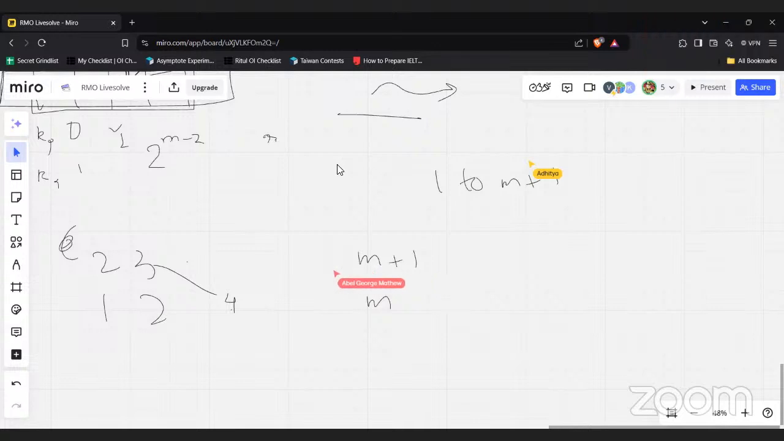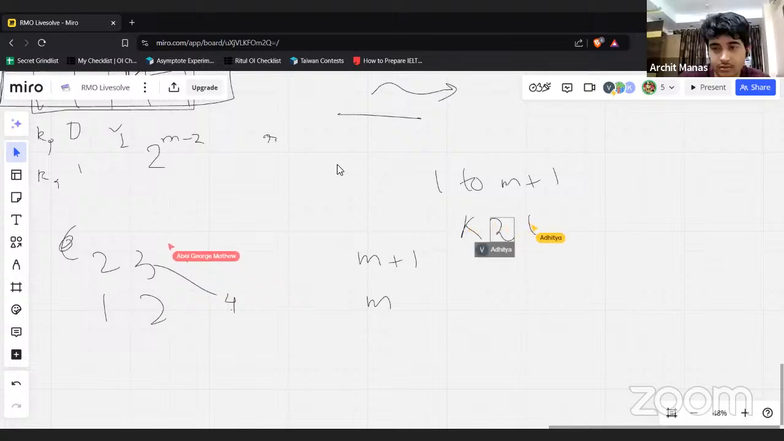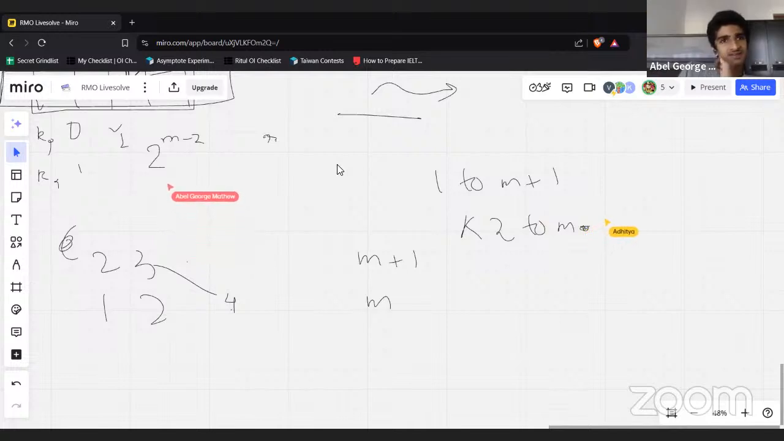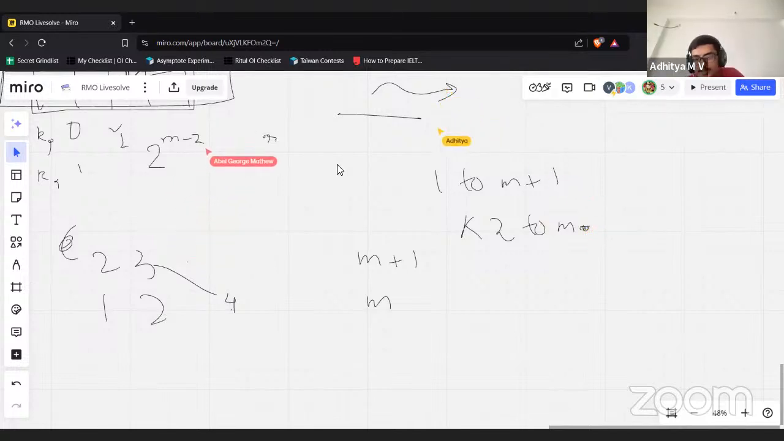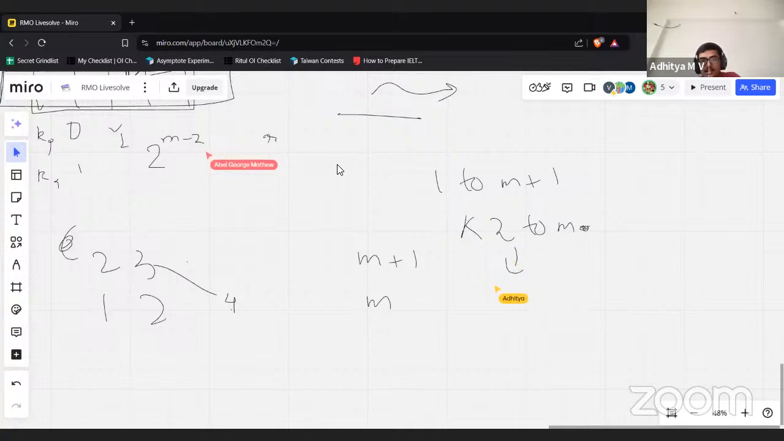Okay, let's say we're choosing k numbers from 2 to m, other than 1 and m plus 1. And then we just choose a number to jump at. Yeah, the point is you can choose any point to jump at.